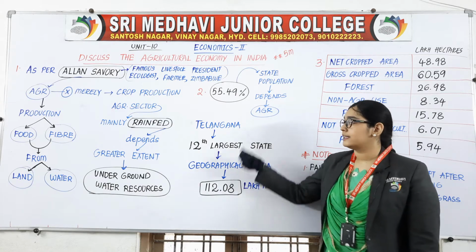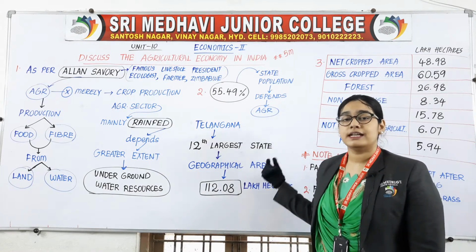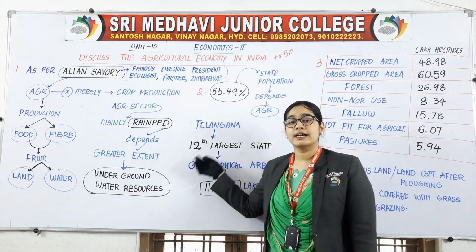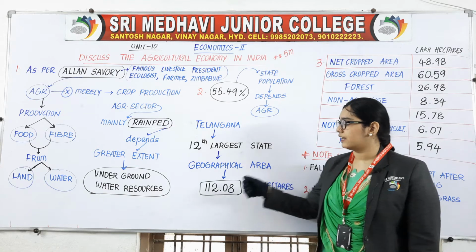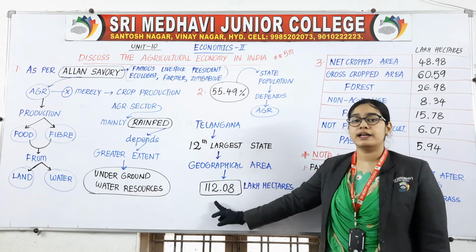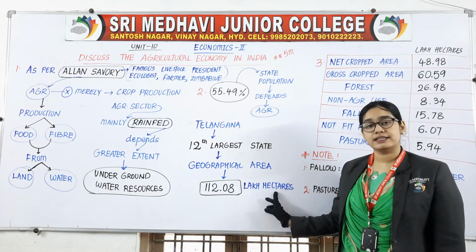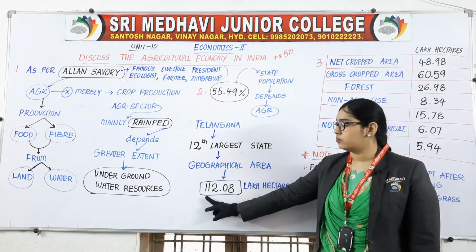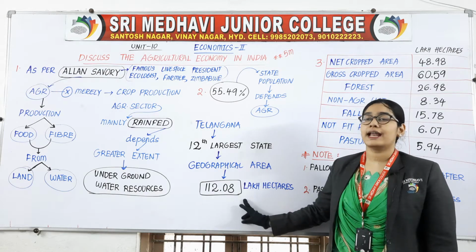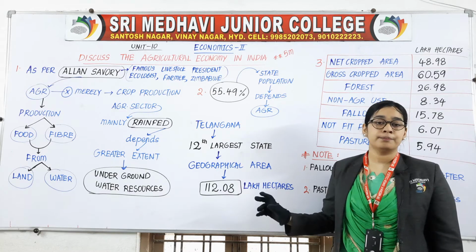Then next, Telangana is the 12th largest state with a geographical area of 112.08 lakh hectares. How much land is there? 112.08 lakh hectares. You need to learn the points and numbers by heart.